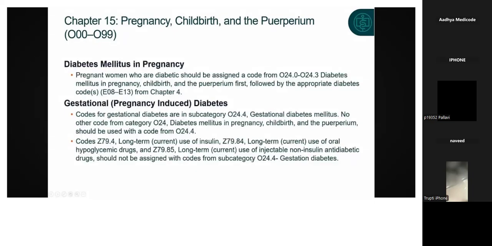So next we have diabetes mellitus in pregnancy. During the time of pregnancy, the patient has what? Diabetes. So you can see pregnant women who are diabetic should be assigned O24.0 to O24.3. Please note down the category, guys.